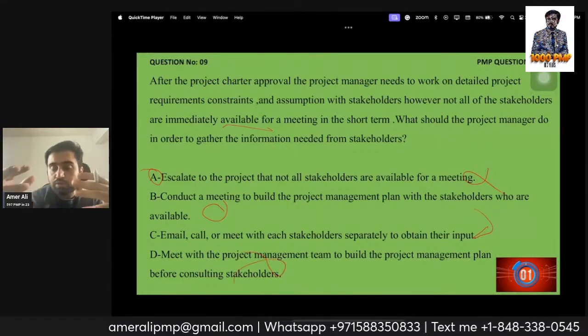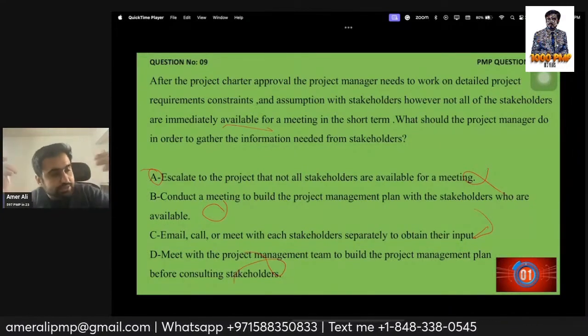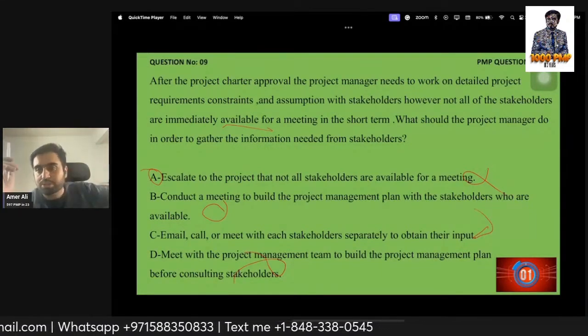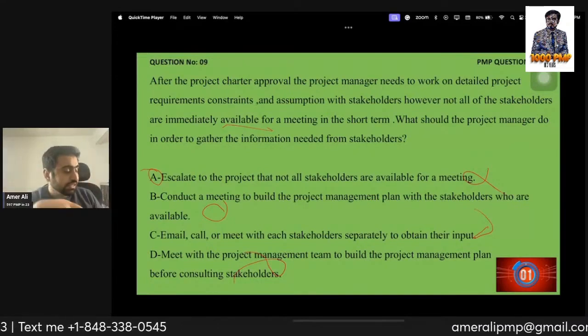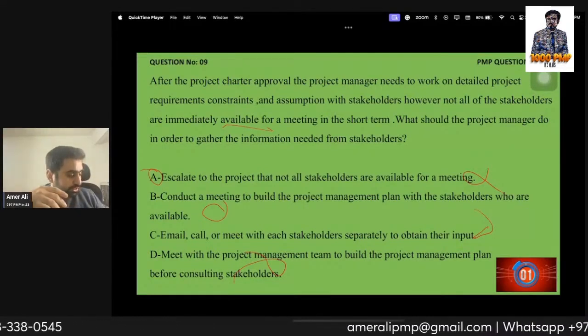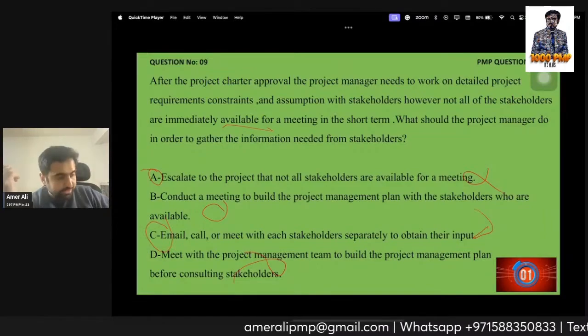Okay. So now this is what the elimination technique demands. In the first go, eliminate two options. Now two options have been thrown out of the way. We are left with B and C. Now let's see which option makes more sense. C makes more sense. So I'm going to go with C.